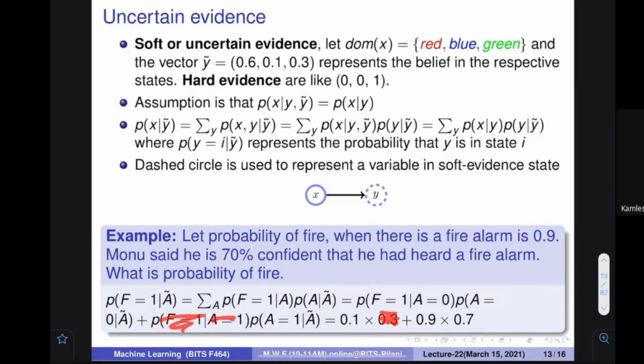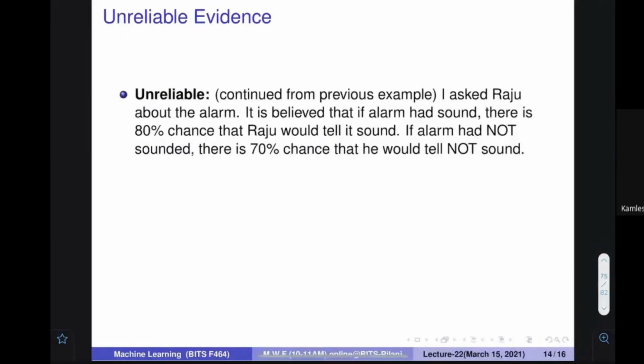The probability of A equal to 1, that there is an alarm, is 0.9. How much is he sure that he has heard the alarm? 70%, so this is 0.7. By this you find out 0.66. Okay, so again, a very interesting thing.